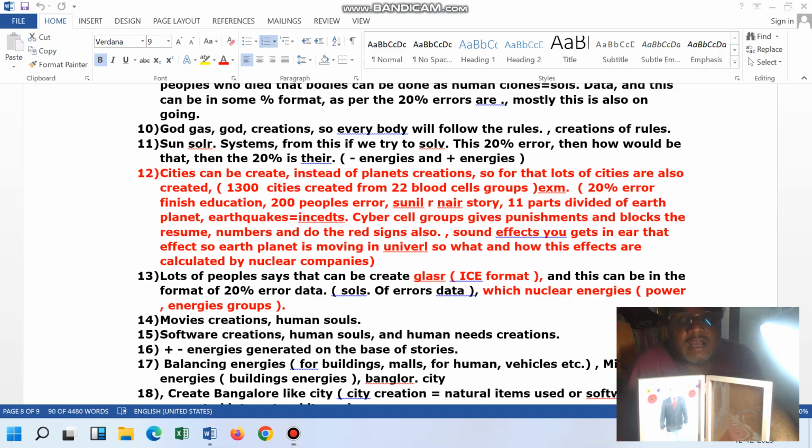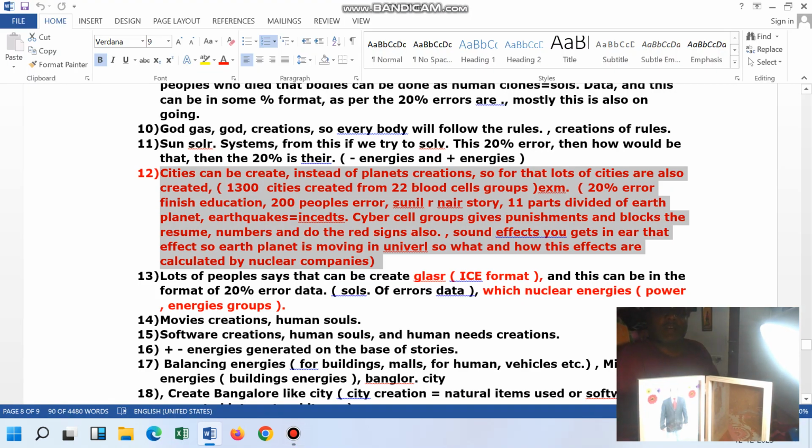So one of the persons asked a question. Which groups are responsible? For example, in a software company, 12 people were from the software industry, so they told that the software companies are also responsible. The cyber cell group was responsible, then the recruitment group was responsible, then the software companies were responsible.